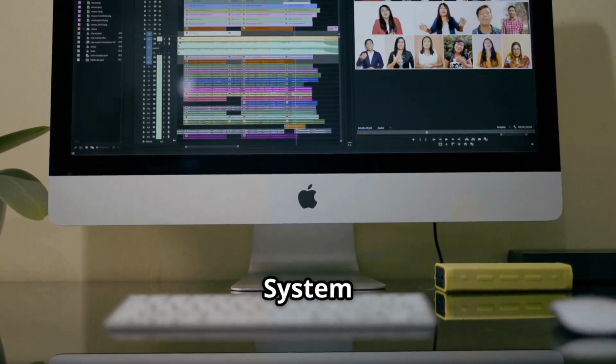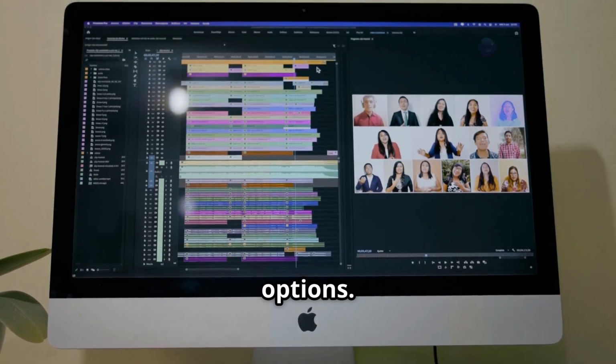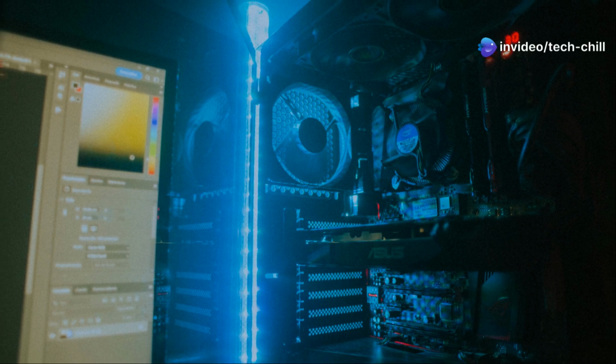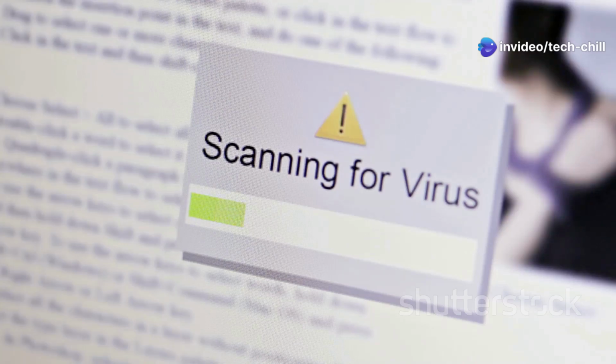On macOS, go to System Settings, Displays. Check Color Profile under the Display options. Try switching to a different color profile.